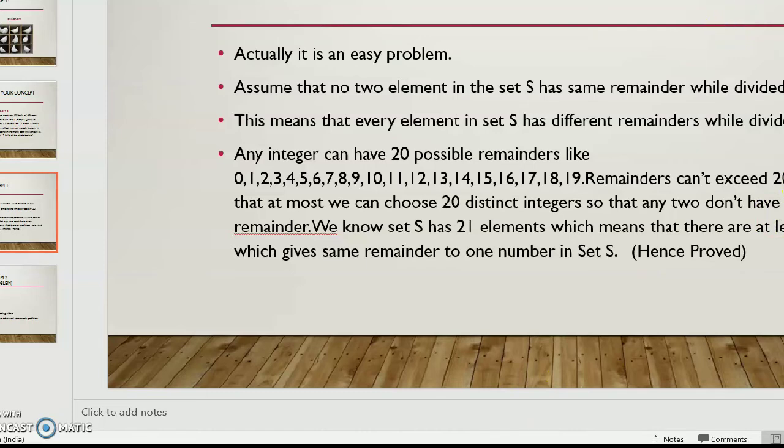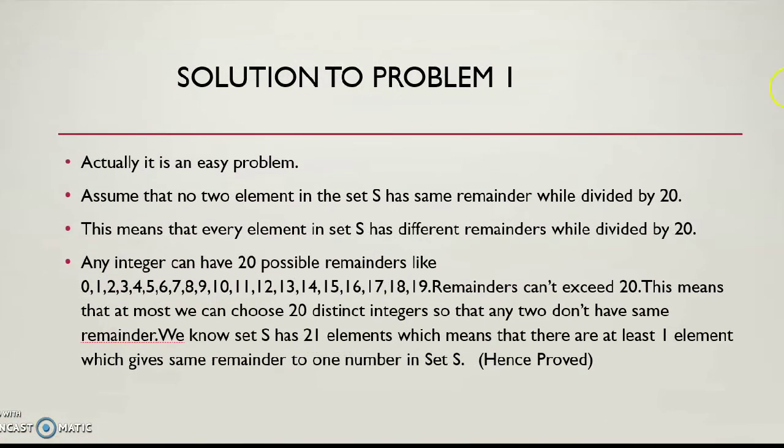So what is the number of possible remainders when an integer is divided by 20? There are 20 possible remainders: 0, 1, 2, 3, 4, 5, 6, 7, 8, up to 19. If you divide any integer by 20, you will get a remainder among these numbers.